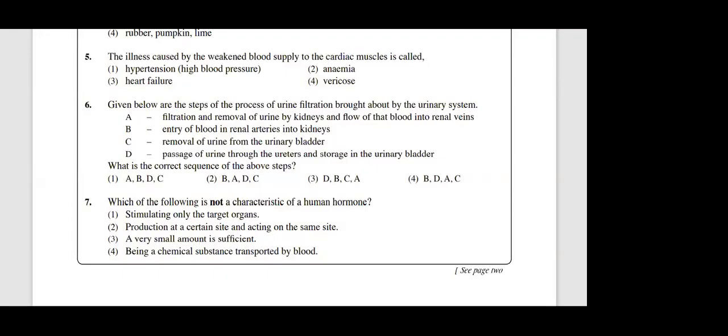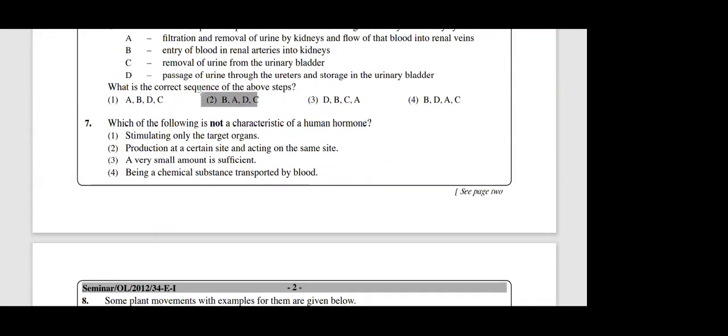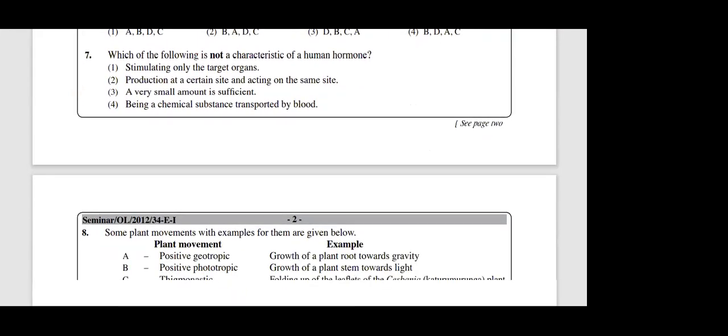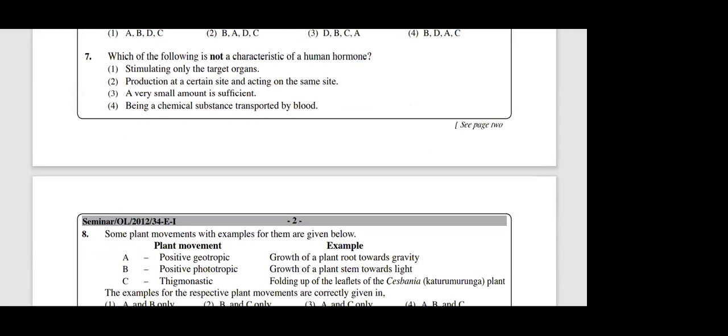Let's move to the next question. Question number 6, I told the answer. I told the answer is second, right? Okay, the correct order. Then question number 7. Which is not a characteristic of a human hormone? Who can give me the answer for this question number 7?